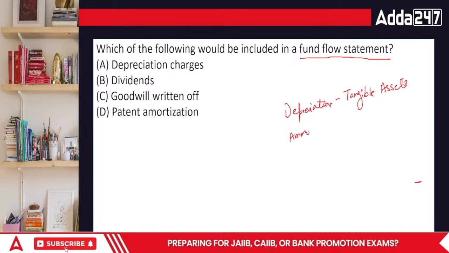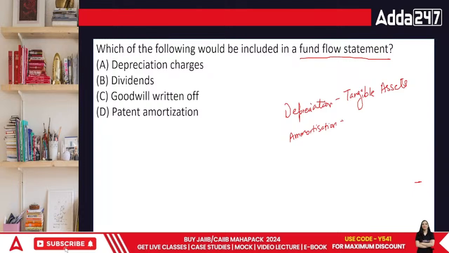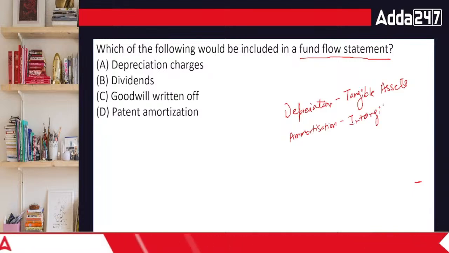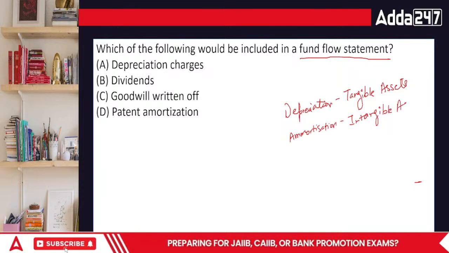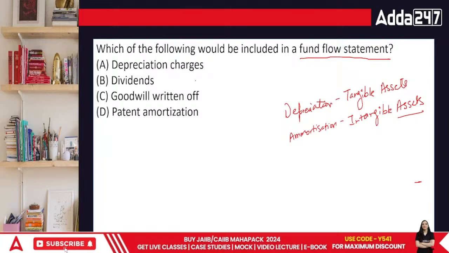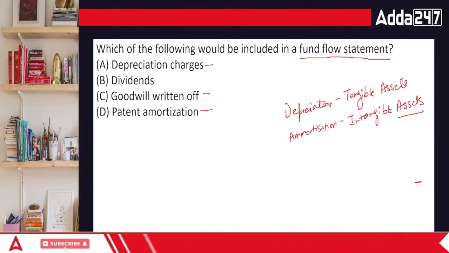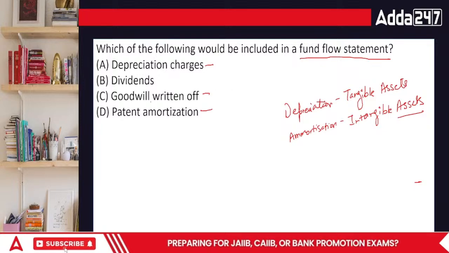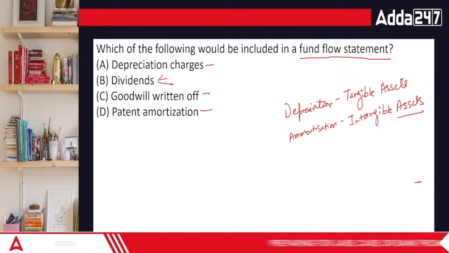And amortization is for intangible assets. In both the cases, there is no movement of funds. I can just say my car is getting old and I can claim the loss because I'm using it in the business. So all of these are not in the form of any flow of funds. So the correct answer is dividend.